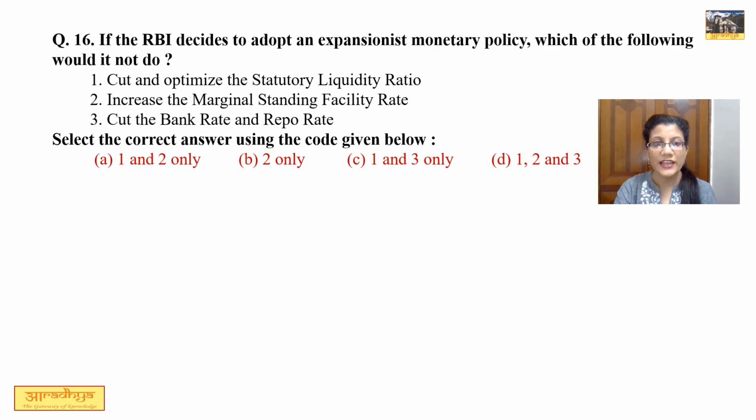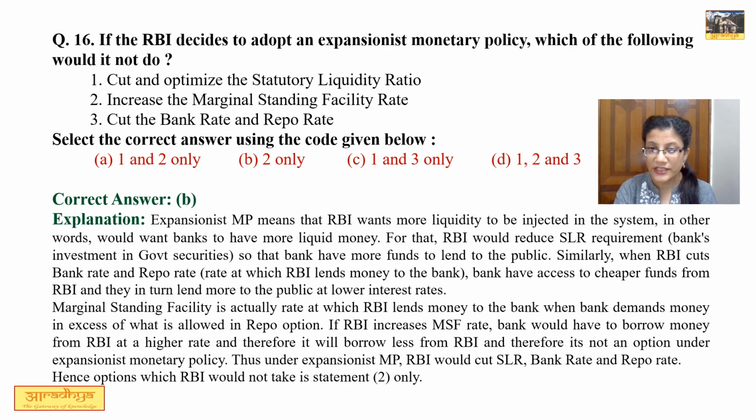Question number 16. If the RBI decides to adopt an expansionist monetary policy, which of the following would it not do? 3 options are given. Now first of all, we need to understand what is expansionist monetary policy. एक्सपेंशनिस्ट मॉनेटरी पॉलिसी का मतलब जब आरबीआई चाहता है कि सिस्टम में ज्यादा से ज्यादा लिक्विडिटी हो. This means when it wants banks to have more liquid money, which they can of course circulate to the people. Now, तीन conditions में monetary policy expansionist हो सकती है.